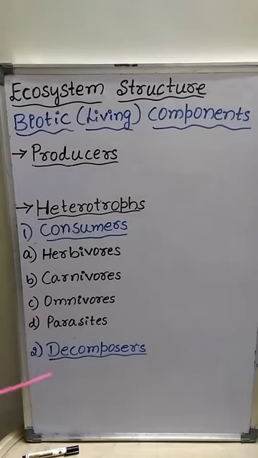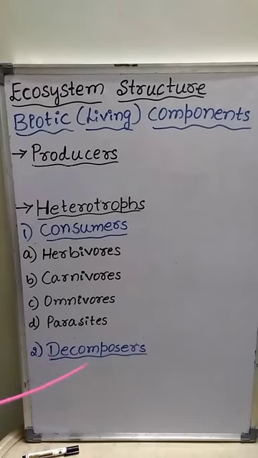Next one is decomposers. Decomposers are the saprophytes. Saprophytes are the organisms which are dependent on dead and decaying organic matter for food. These saprophytes obtain their nourishment or food from organic remains.